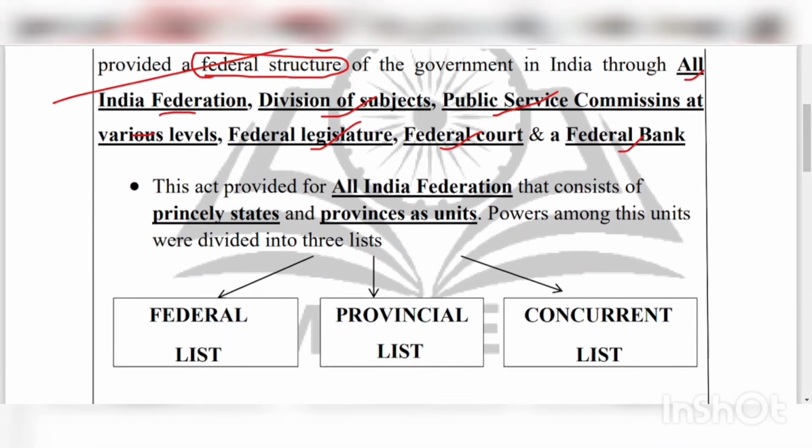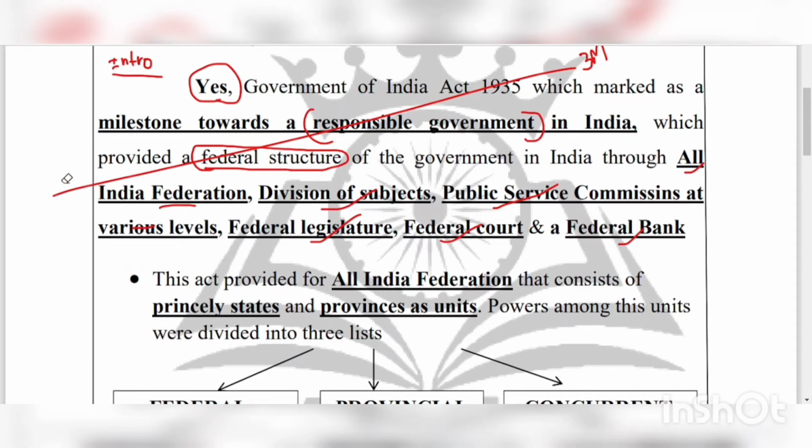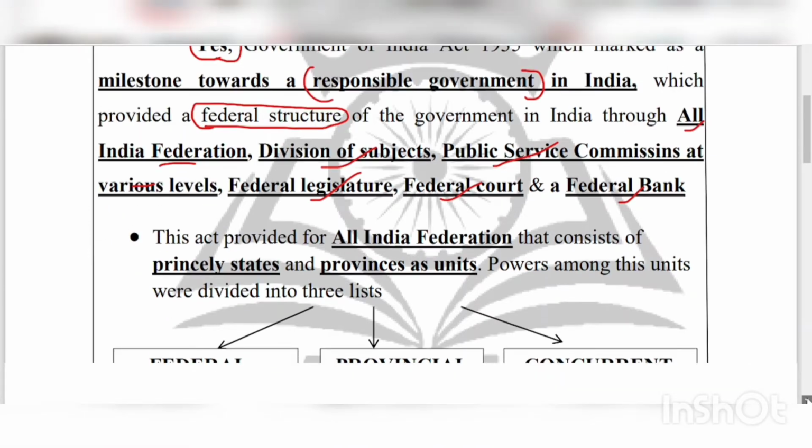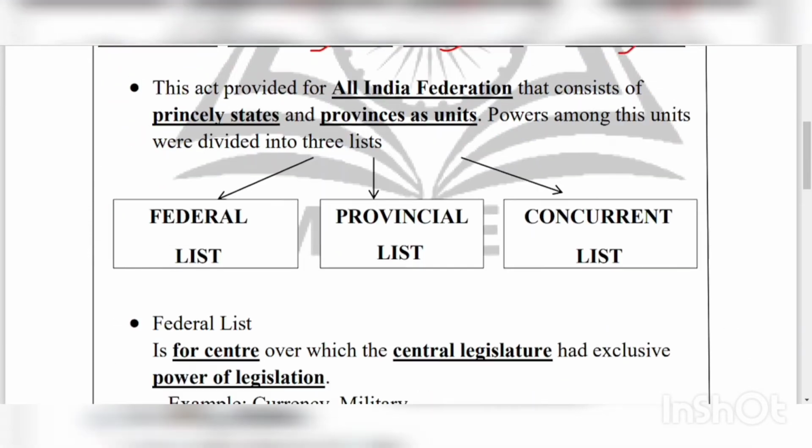The content part is a very essential and important part of each and every answer that you write. And here I am describing each and every feature that I added in my introduction part. See, the first point I added here is about the All India Federation. We know that the question is about the federal constitution.